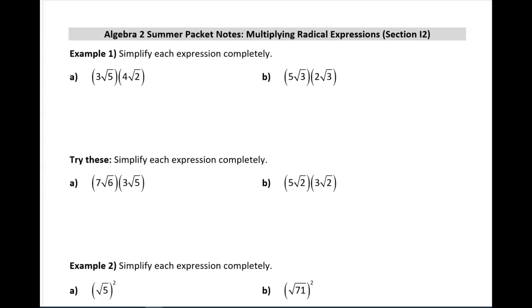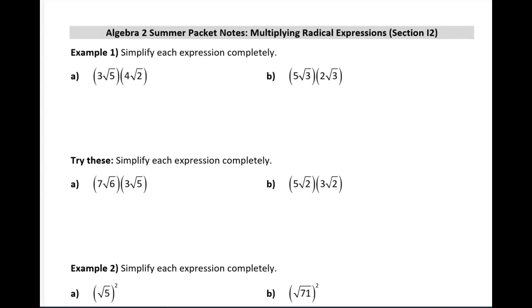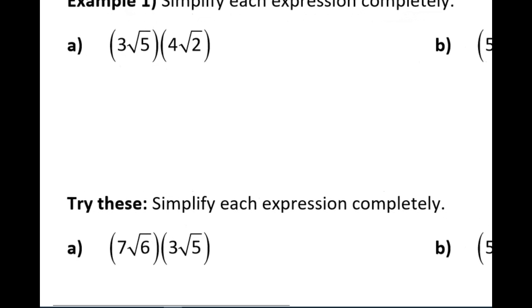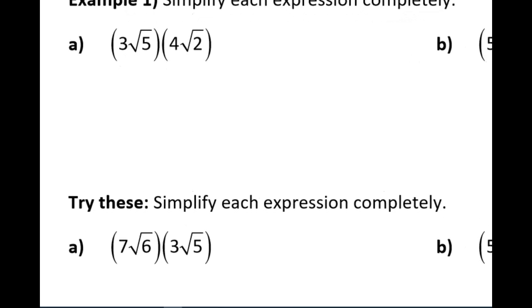In this section, we'll multiply radical expressions together. So in example 1a, we have 3 times the square root of 5 times 4 times the square root of 2. It's important to realize that we have times signs that are not written there but are implied.